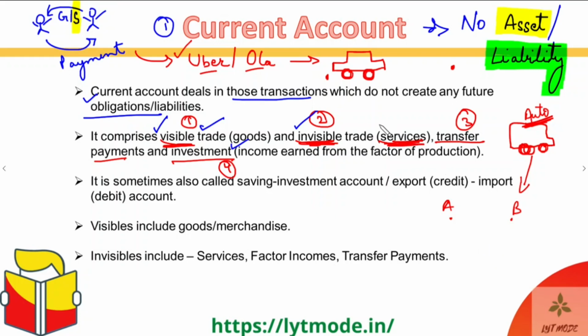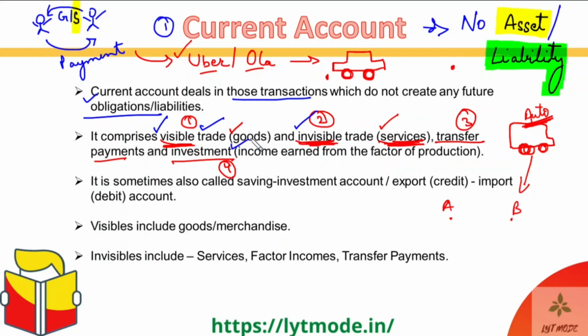So it is very easy to skip these in the calculation of our BOP, whereas goods are very difficult to skip, because at the end of the day, one way or the other, they do come into the kitty of the government in the form of a transaction that can be tracked and traced. But services are very difficult to track, and they generally form the invisible component of trade.